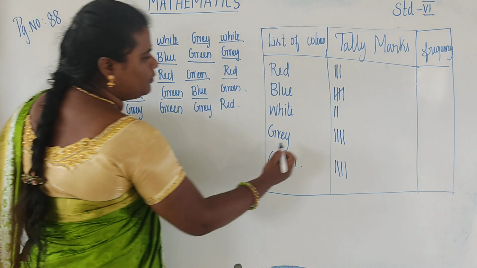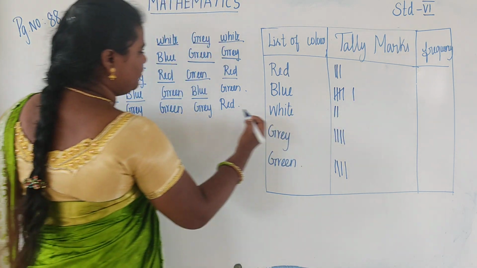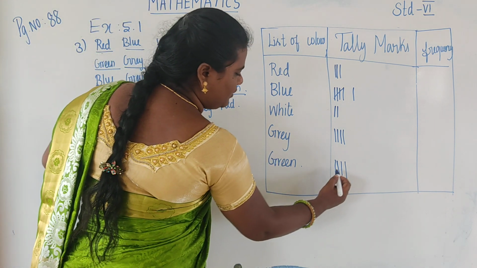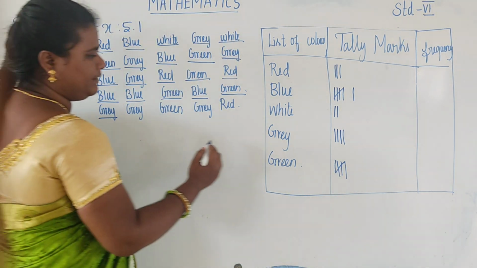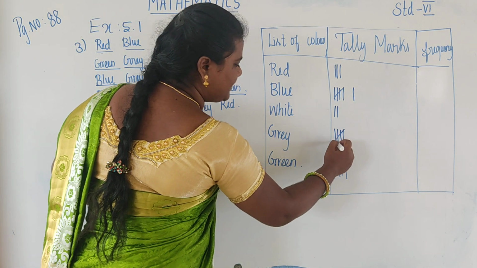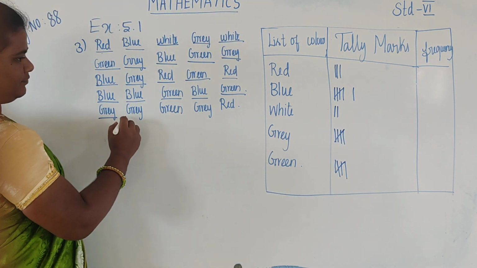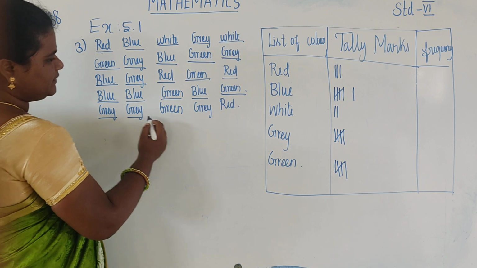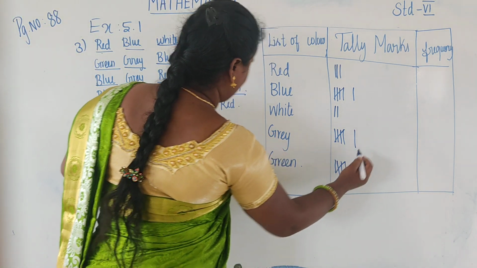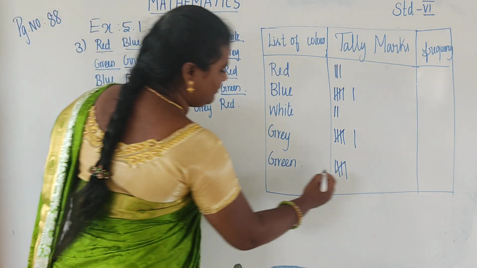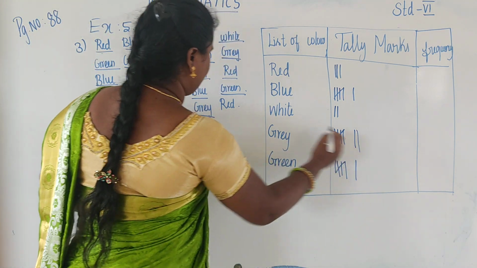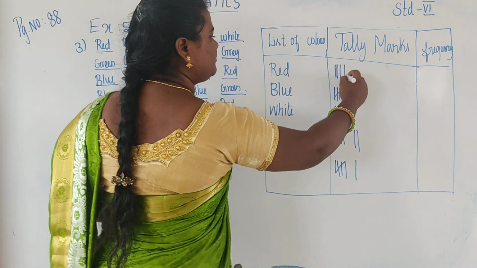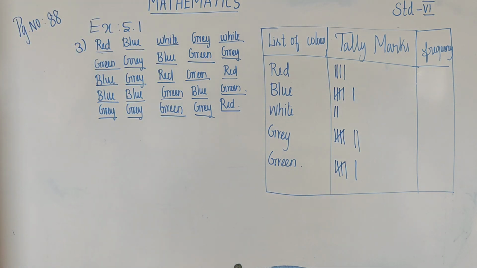Blue. Green. The fifth one is slanted. Gray. Next gray. Green. Gray. Red. Okay, student, can you understand?